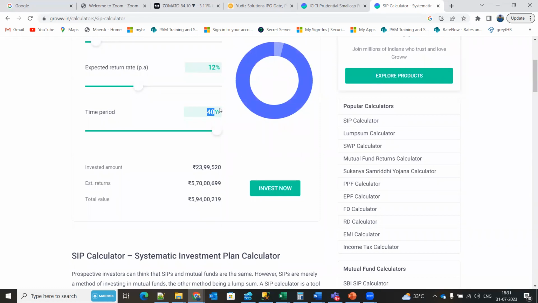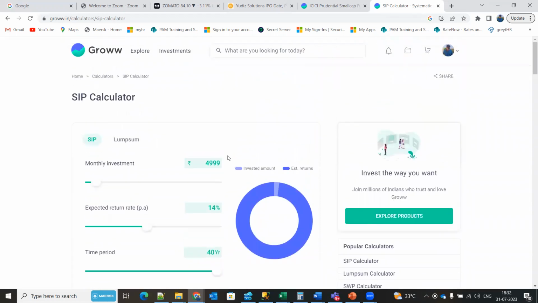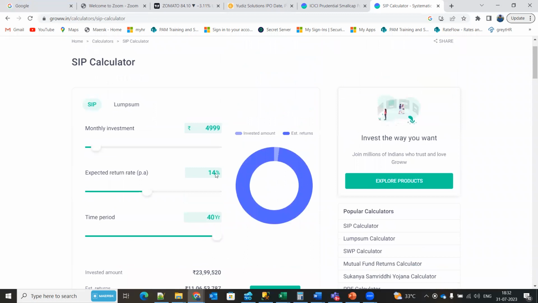See, for 40 years, if you are a person who is at the age of 20 and you have started doing 5,000 investment every month, at the end of 40 years you have just invested 23 lakhs, but you are getting around 6 crores. 6 crores with just 23 lakhs. But here I have taken 12% as an average interest. Let's say we are getting around 14%. The percentage varies because we are just taking an average percentage. There might be a scenario where you will get 100% in a single year.